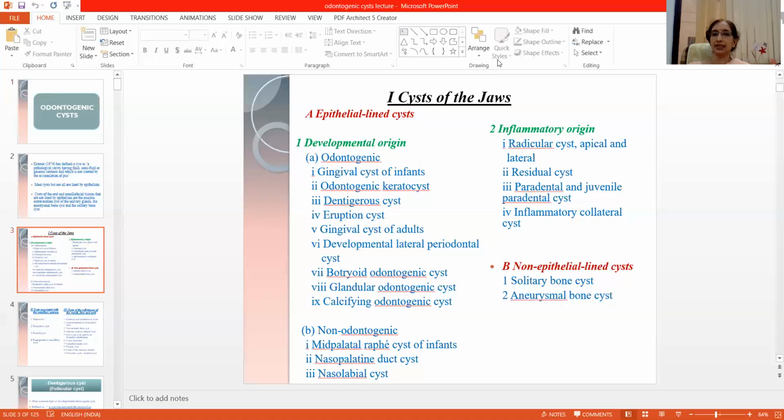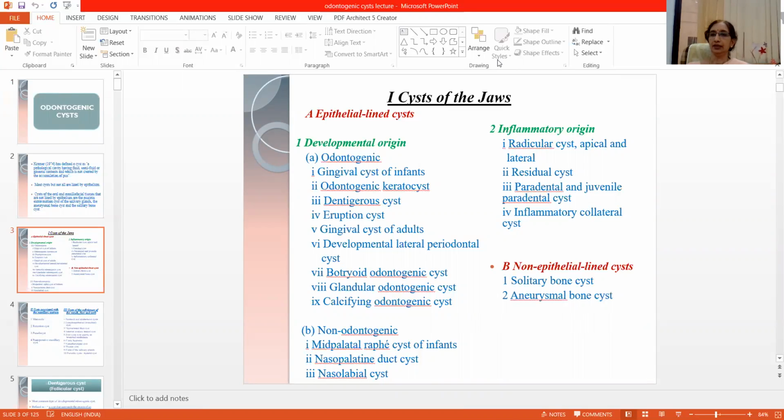Now the odontogenic cysts, which are developmental in origin, they are gingival cyst of infants, odontogenic keratocyst, dentigerous cyst, eruption cyst, gingival cyst of adults, developmental lateral periodontal cyst, botryoid odontogenic cyst, glandular odontogenic cyst, and calcifying odontogenic cyst. The non-odontogenic cysts, which are developmental, are mid-palatal raphe cyst of infants, nasopalatine duct cyst, and nasolabial cyst.